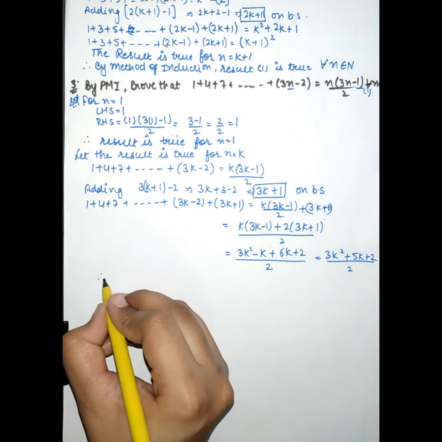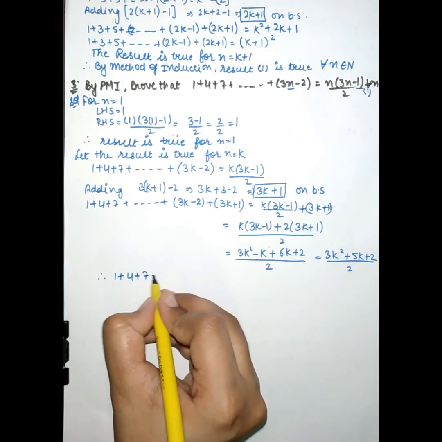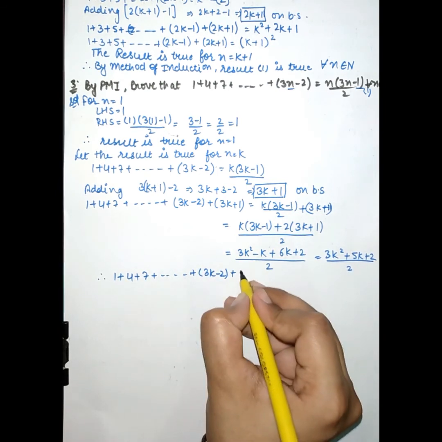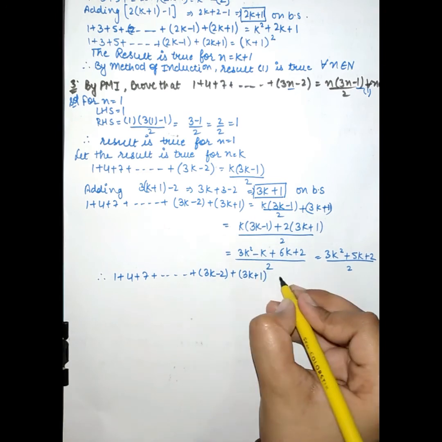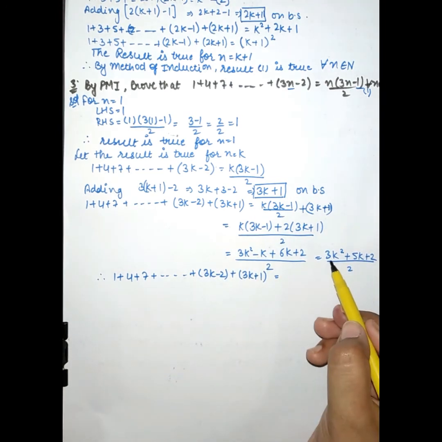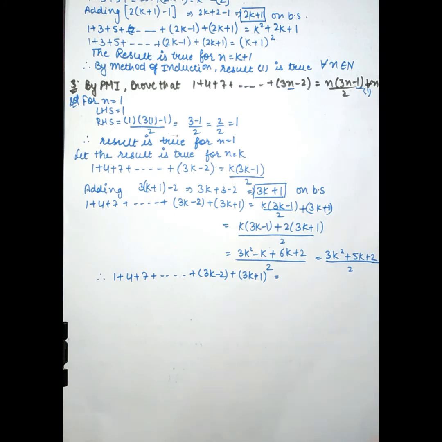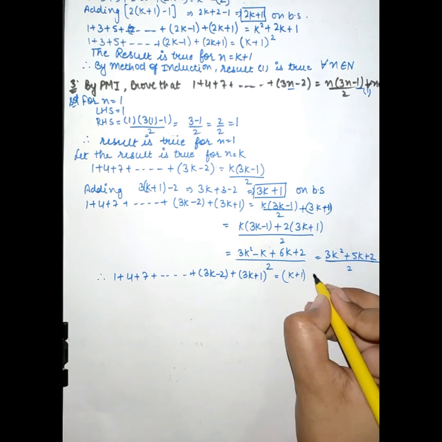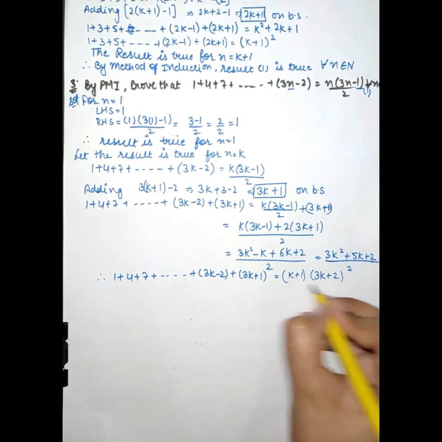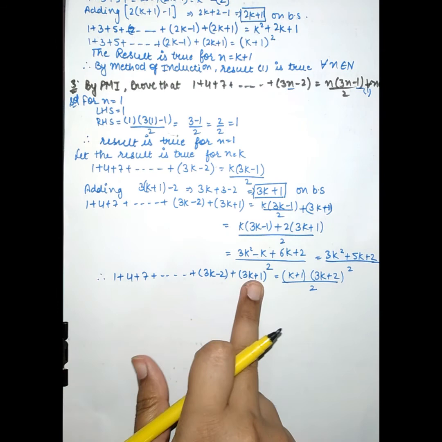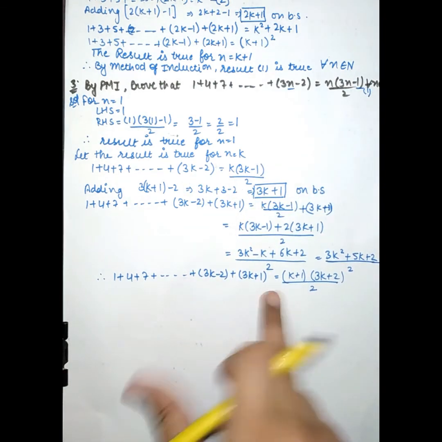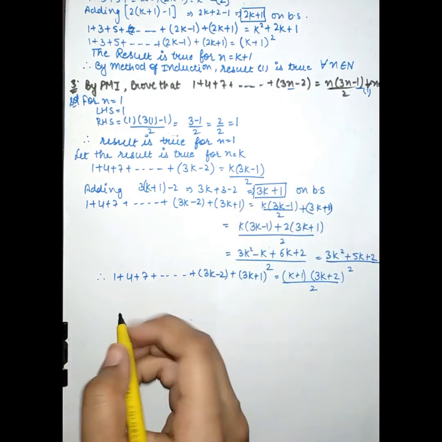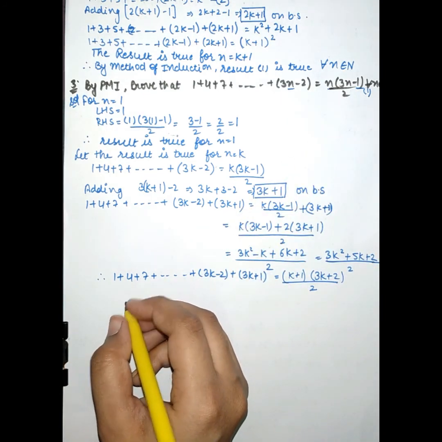So therefore 1 plus 4 plus 7 plus up to so on plus (3k minus 2) plus (3k plus 1) is equal to, by making the factors, (k plus 1) into (3k plus 2) upon 2. By comparing this with 1, this shows that the result is true for n is equal to k plus 1.